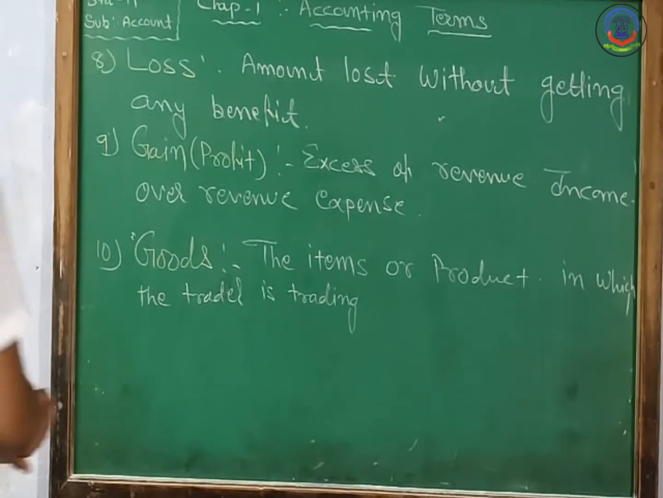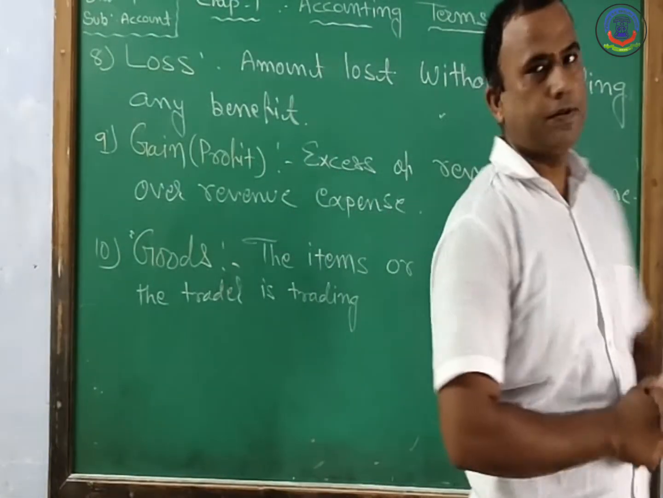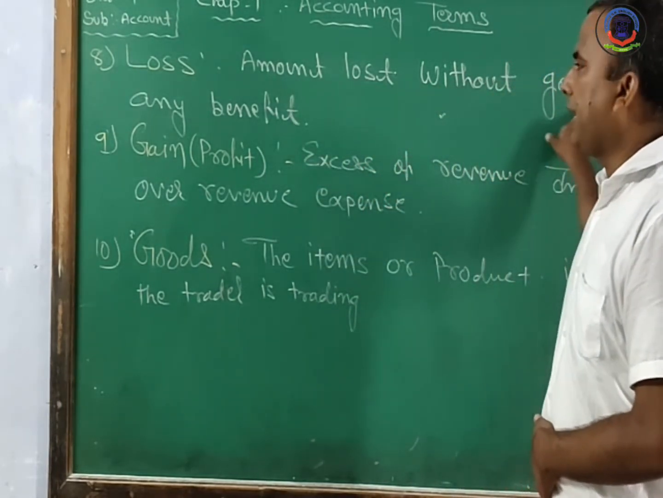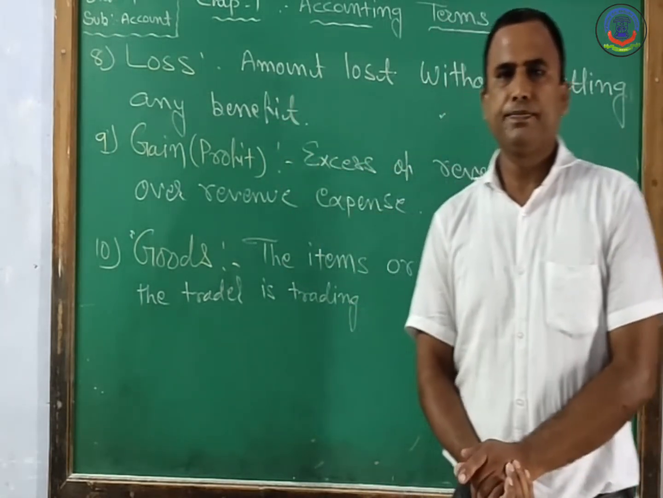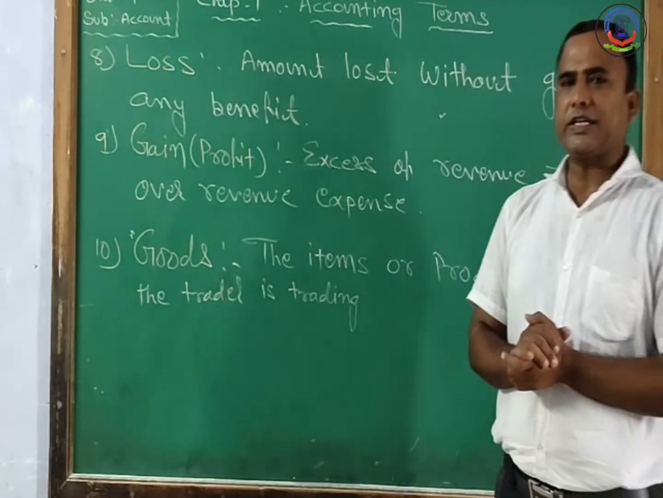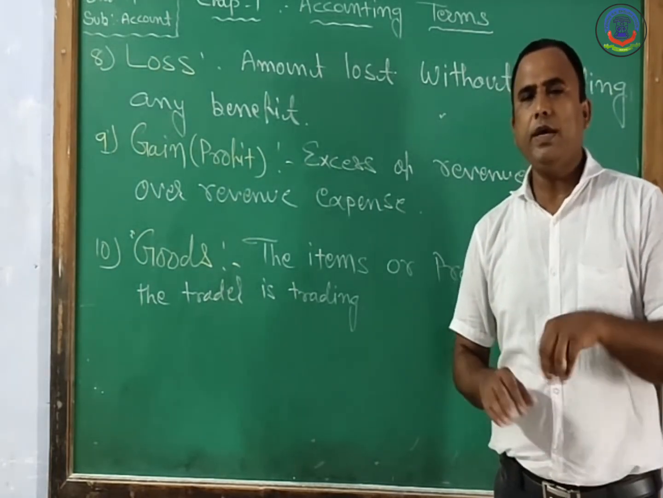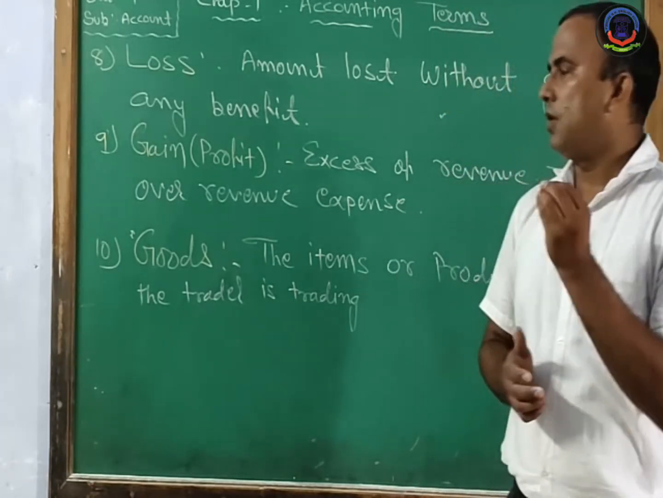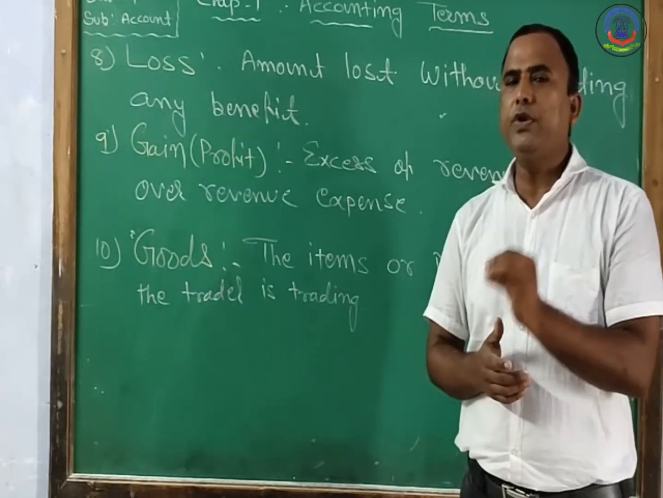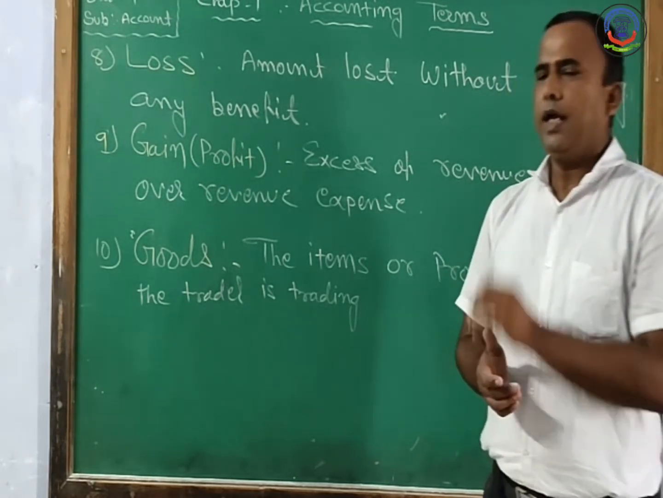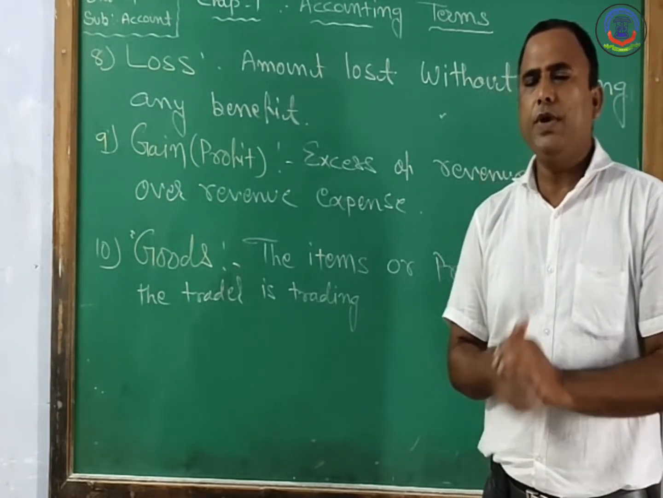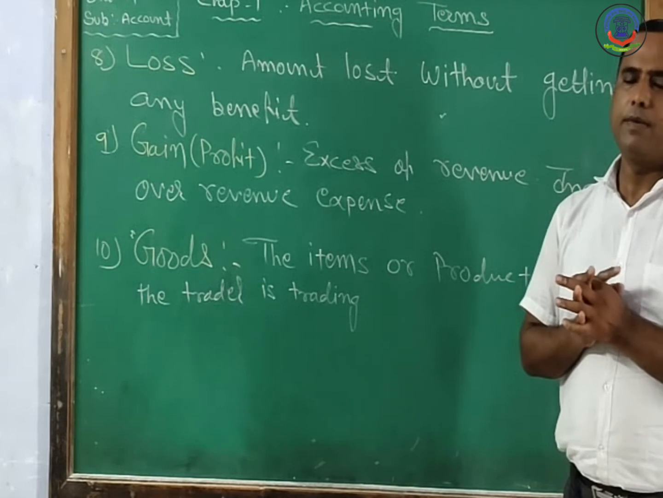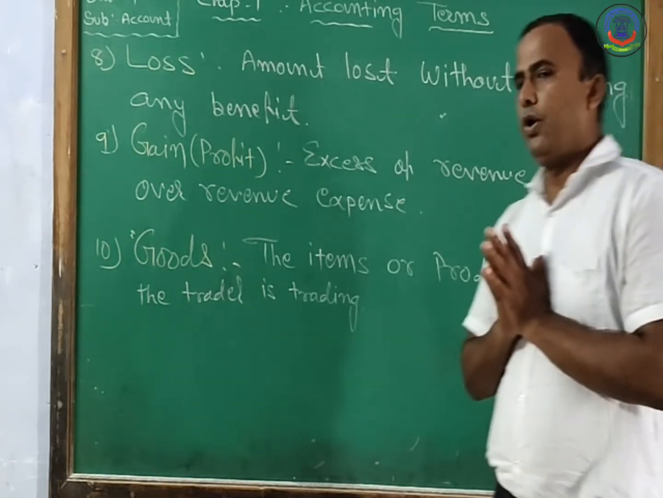Okay, now the next accounting term is loss. Loss means an amount lost without getting any benefit. There is a difference from expense. In an expense, we spend the amount for getting some benefit. But in a loss, the business does not get any benefit. We totally lose our amount without getting any benefit. That is known as a loss.